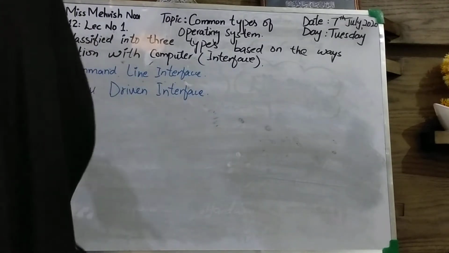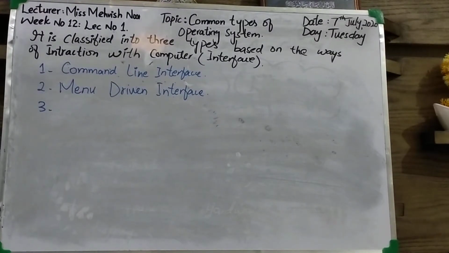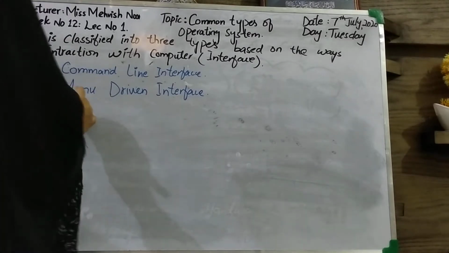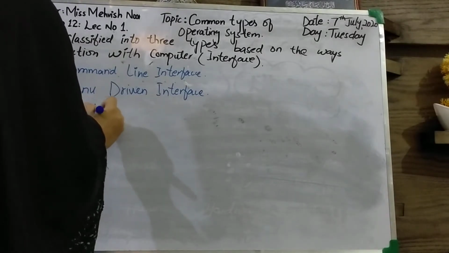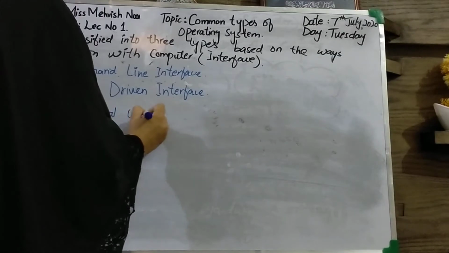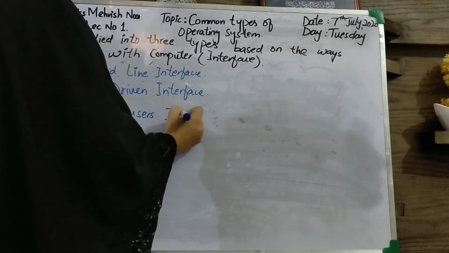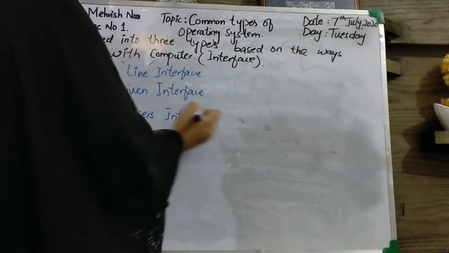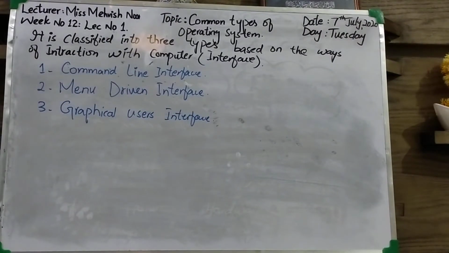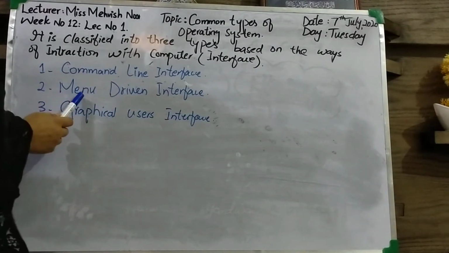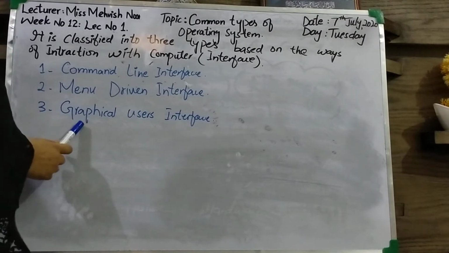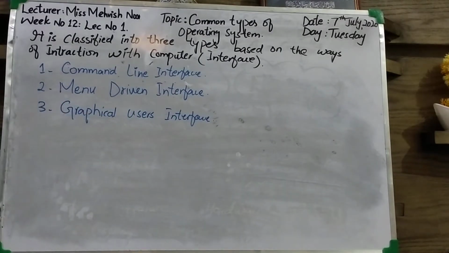And the third one is graphical user interface. It is classified into three types based on the ways of interaction with the computer interface. Clear?